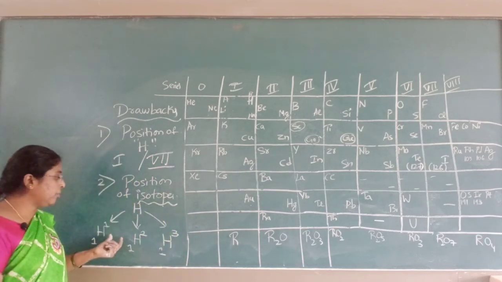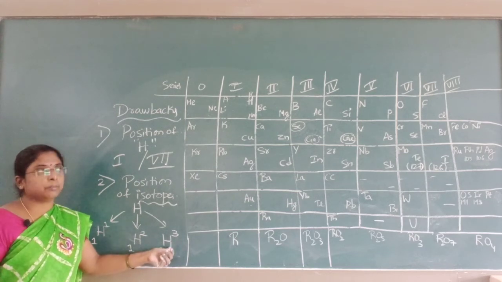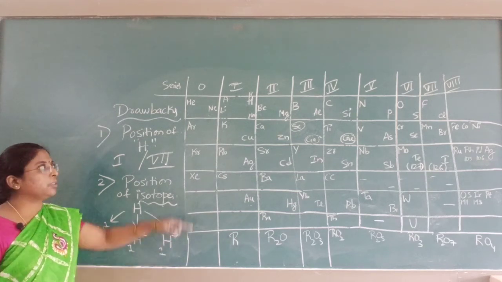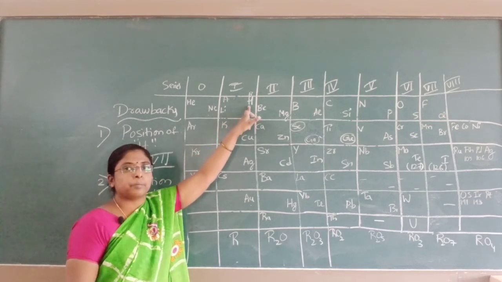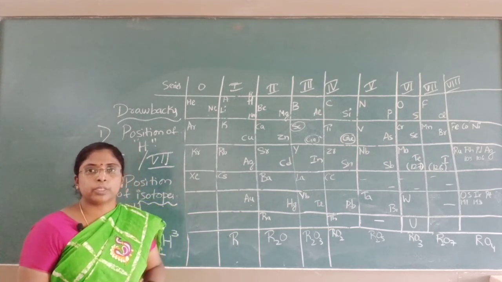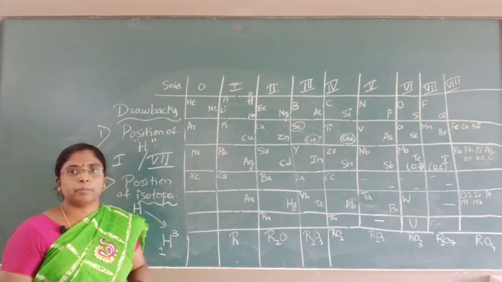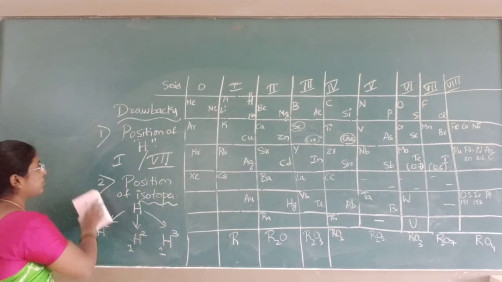Then where do we place protium, deuterium and tritium in the periodic table? There was no position given in the periodic table for the isotopes. This was another drawback.